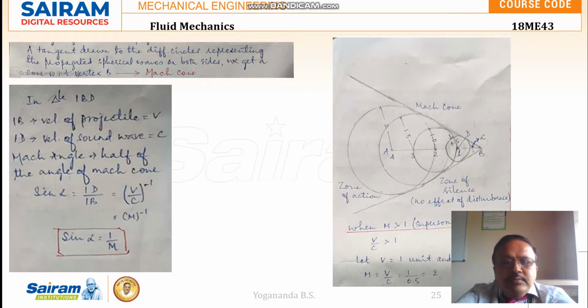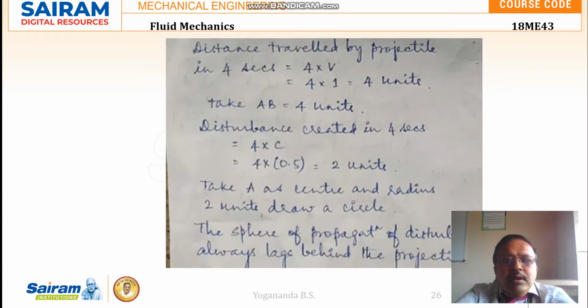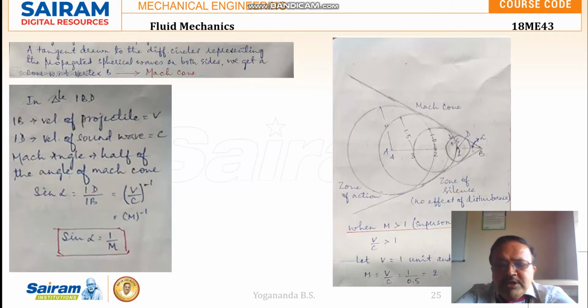So here, the distance traveled by the projectile in 4 seconds is 4 into V. We know that velocity is equal to distance by time taken, so distance traveled is velocity into time taken. Now we are taking M greater than 1, so the Mach number, the ratio of V by C, is greater than 1, so V is greater than C. If we take V as 1 unit, then V is greater than 1.